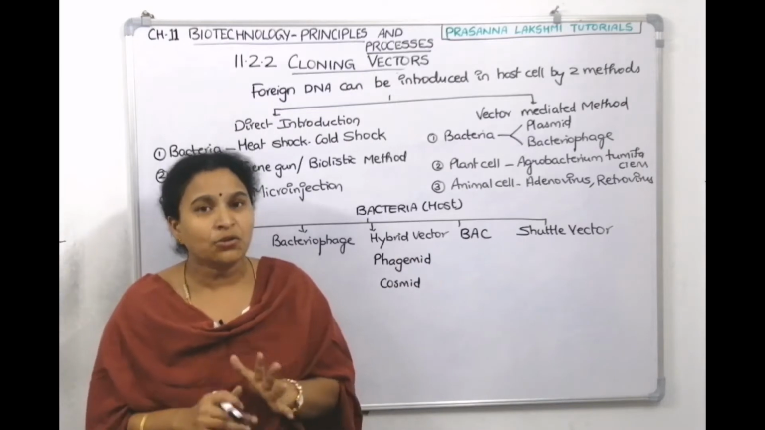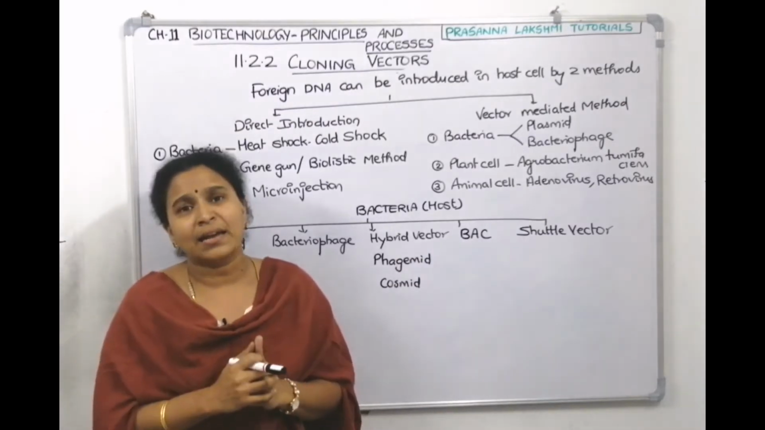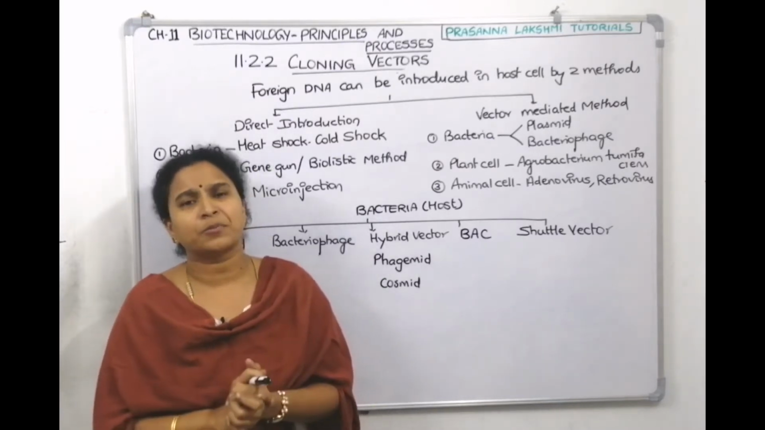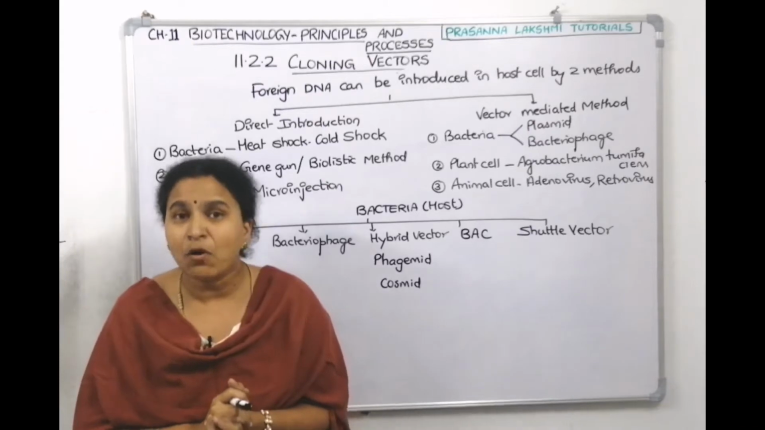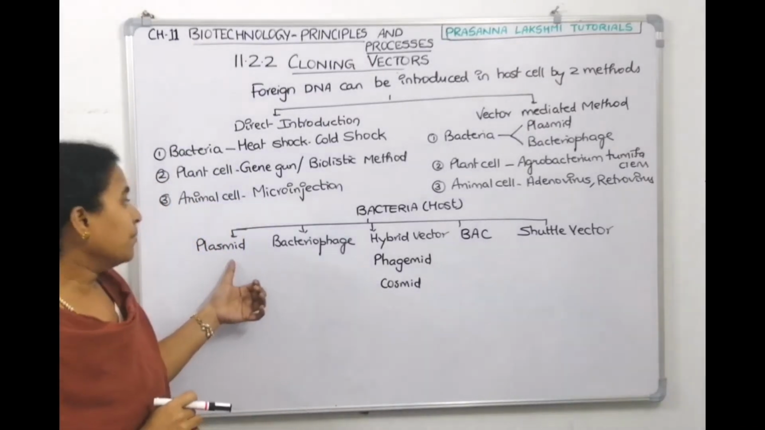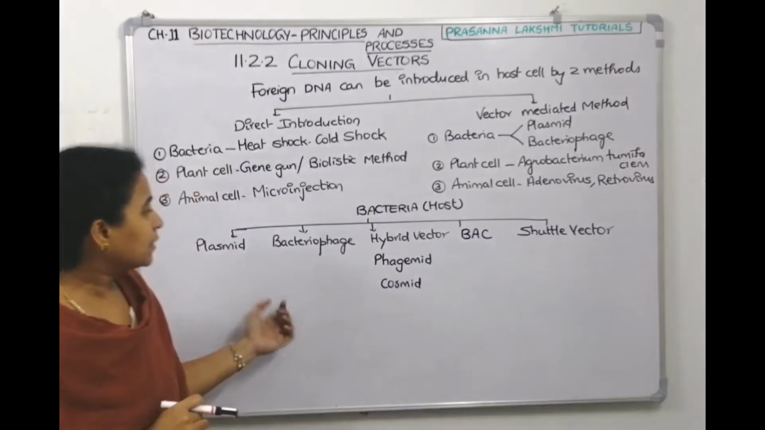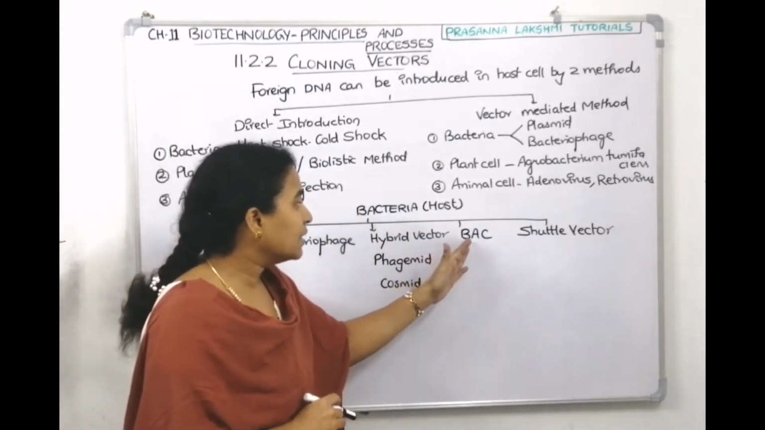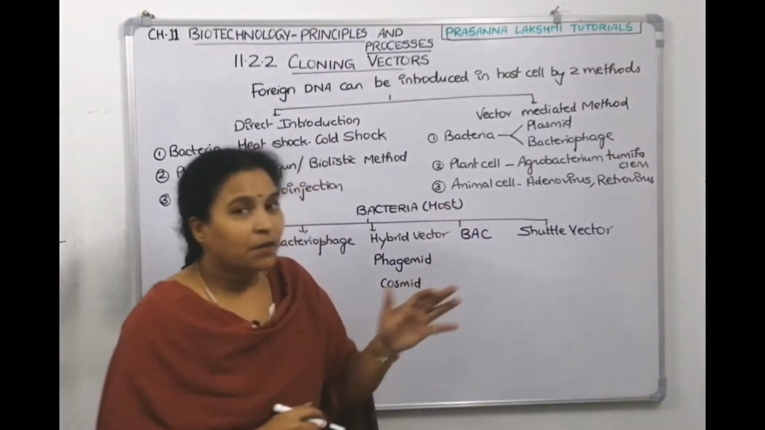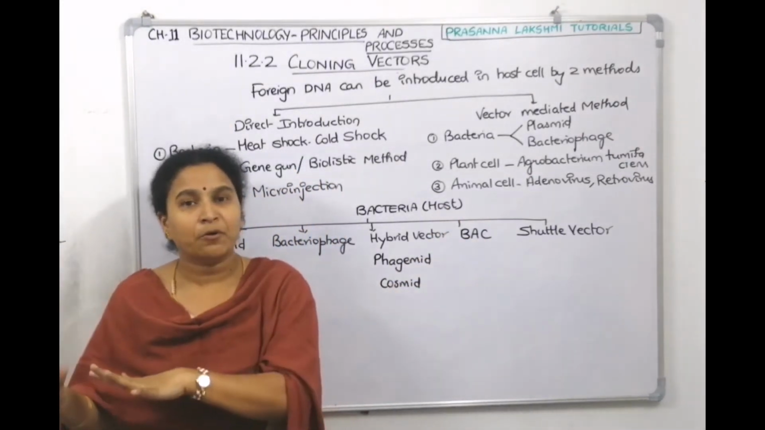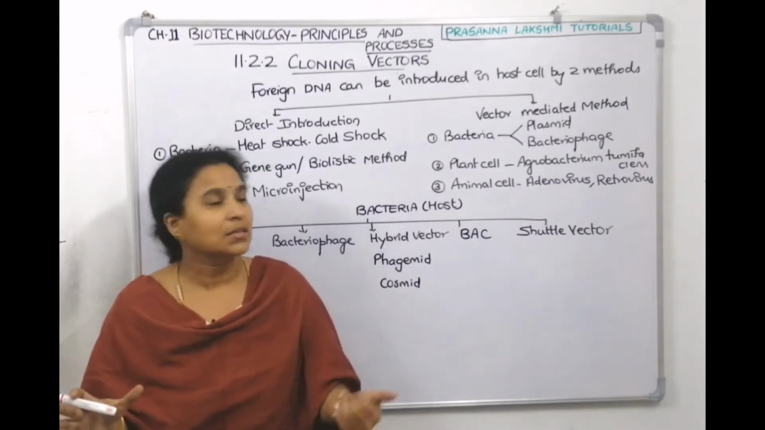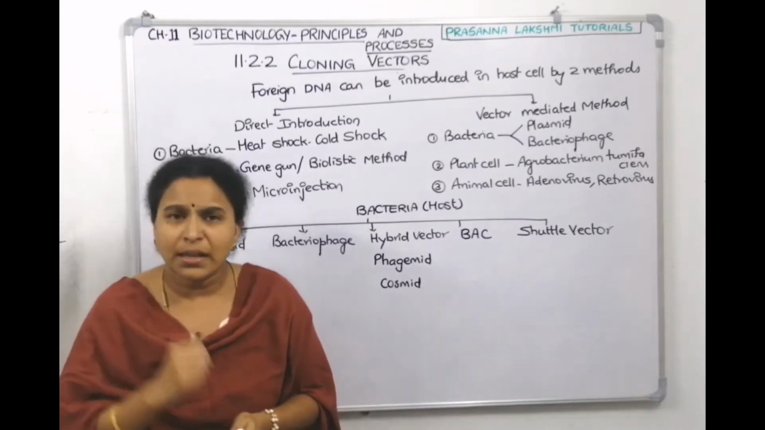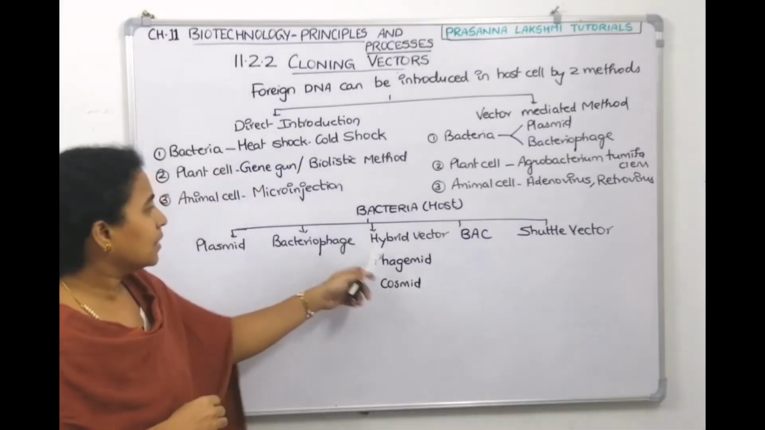Understood, children? I told you bacteria is a major organism for biotechnology and gene cloning. Scientists have identified various options for bacteria. And what are the vectors? Plasmid is a vector, bacteriophage is a vector, the combination of these is a hybrid vector, and the bacterial artificial chromosome is also a vector. A vector which can clone in prokaryotic cells as well as in eukaryotic cells is called a shuttle vector. We need to find out what the advantages of these are.